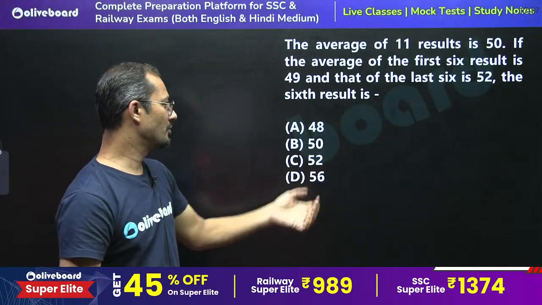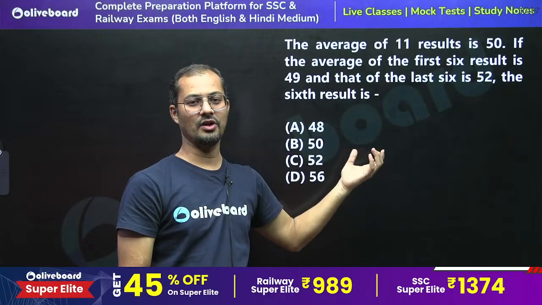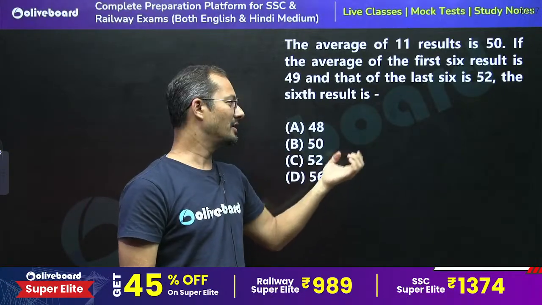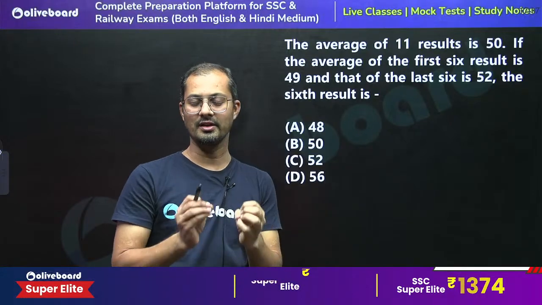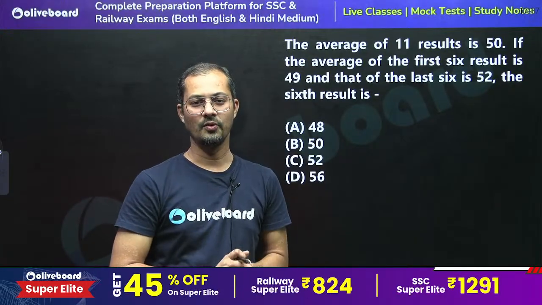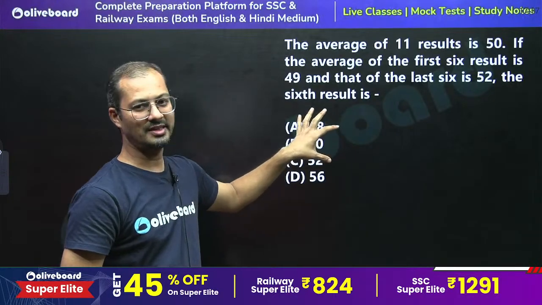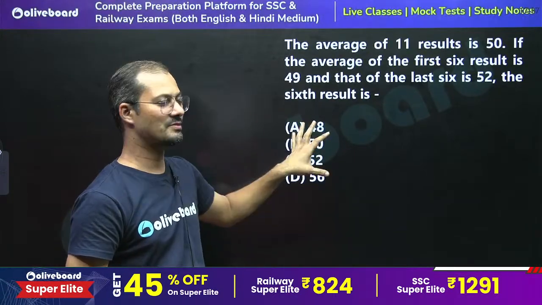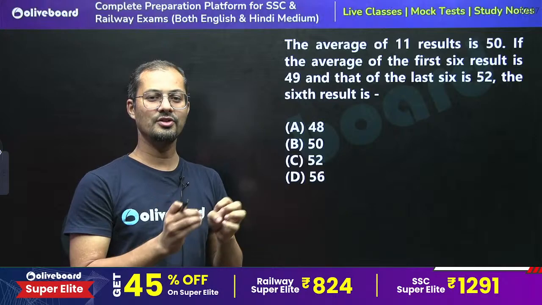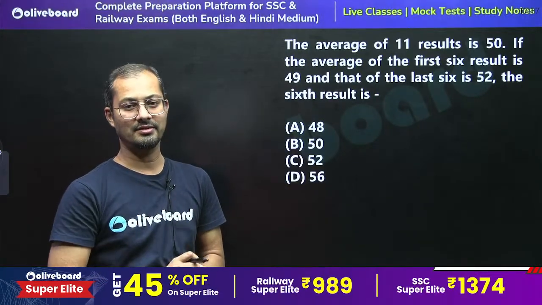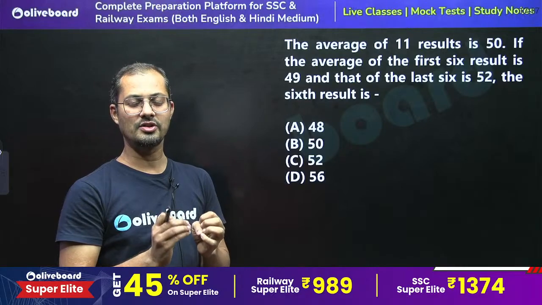See, if you know the smart approach, or the short trick, or the exam approach, only then can you solve this without any calculation, with ease. If you don't know the shortcuts, you will have to solve this by the conceptual method, in which you have to do lots of calculation.